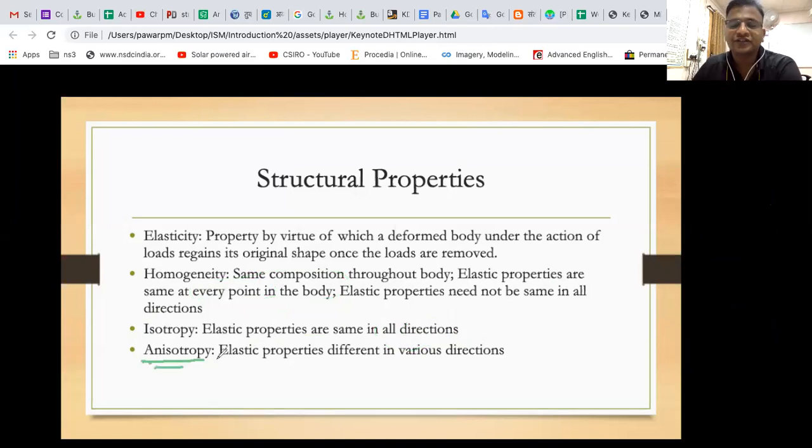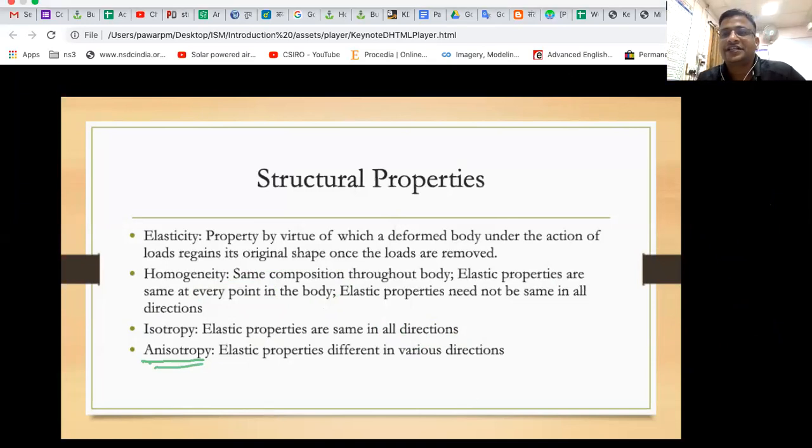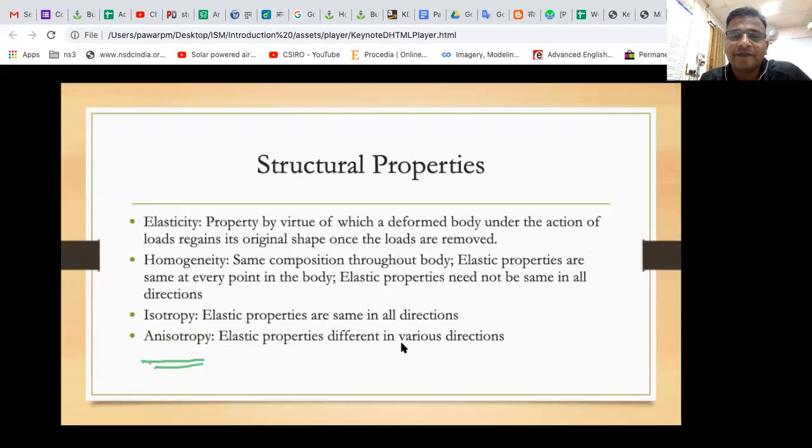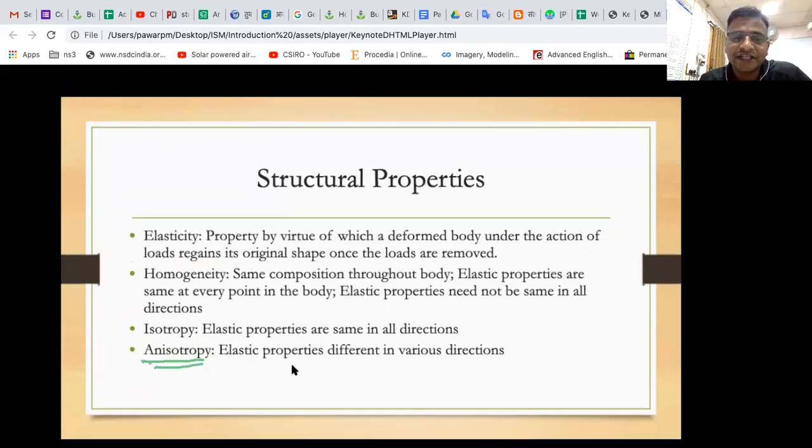Write down anisotropy. Opposite of isotropy is anisotropy. If elastic properties are different in various directions, then such material is called anisotropic.